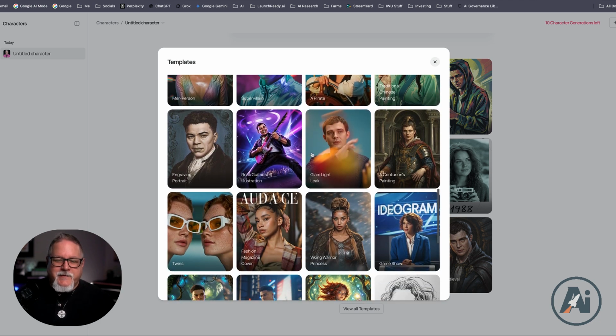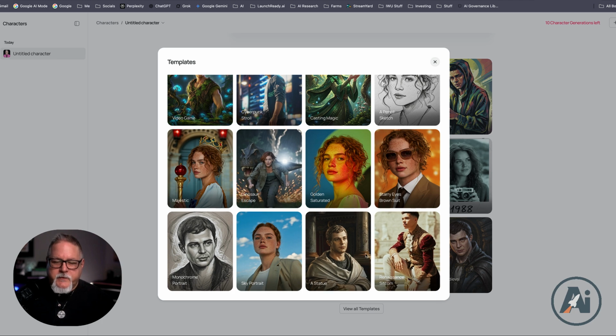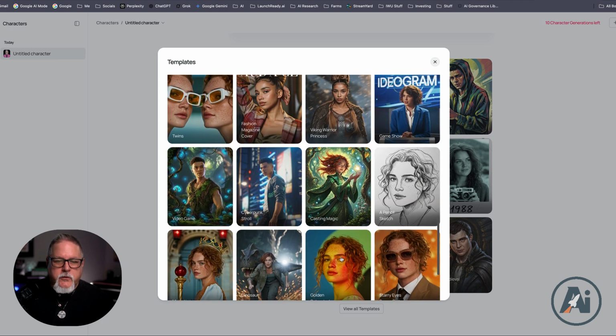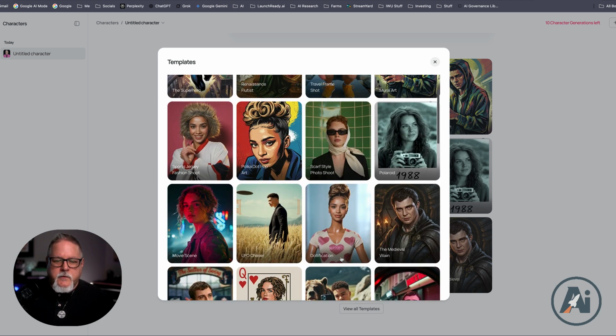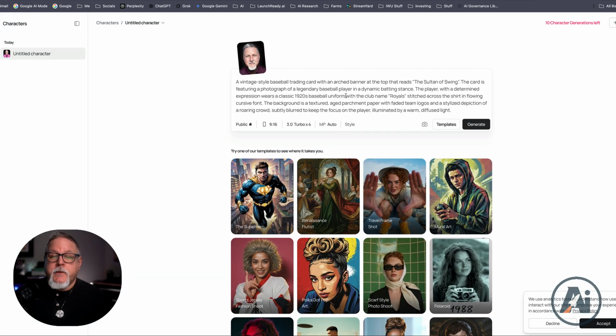You want to be a rock star. You can do all of these different things. You want to be a statue, and it just goes on and on with what you can do. So here's a really cool one. I'm going to pick this baseball trading card as my template. Now, what you'll notice here, it gives you a prompt. So you can just go with that prompt, hit generate, and you are off to the races.